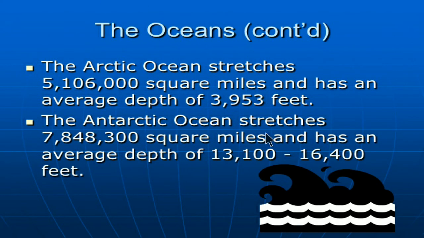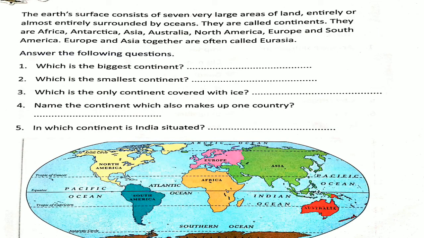So children, now we are going to do some exercise. The earth's surface consists of 7 very large areas of land almost entirely surrounded by oceans, and they are called continents.